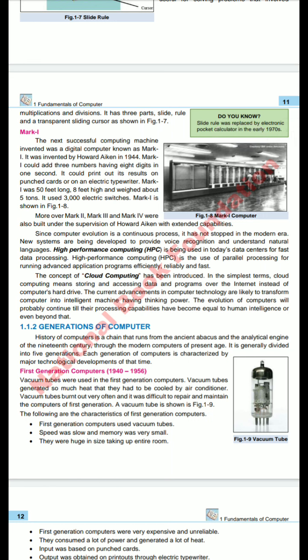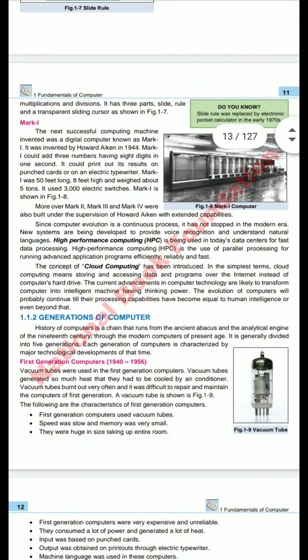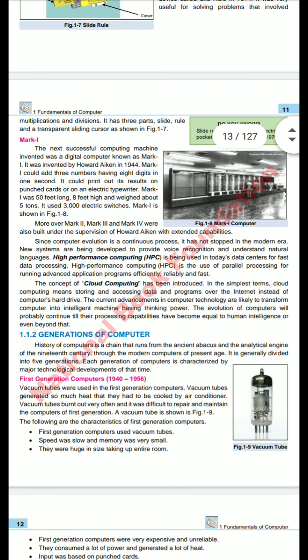Mark I could add three numbers having 8 digits in 1 second. It was totally related to the speed of calculation. It could print out its result on punch cards or on an electric typewriter.